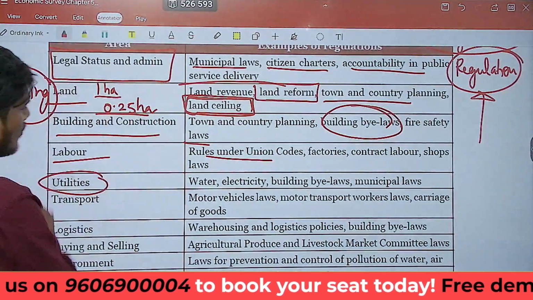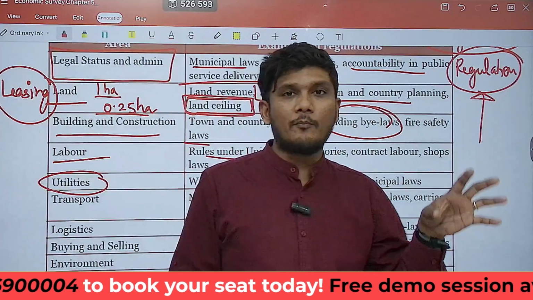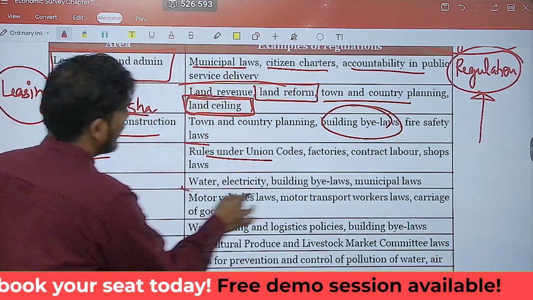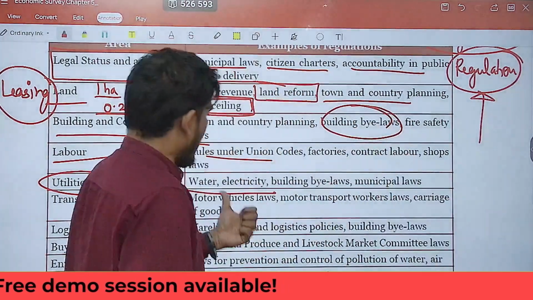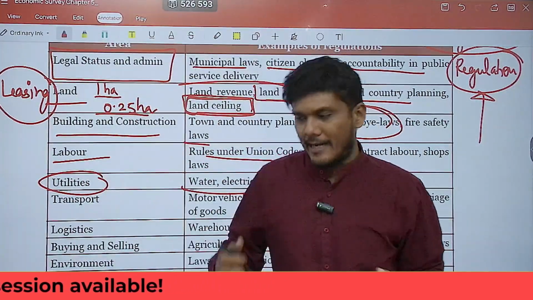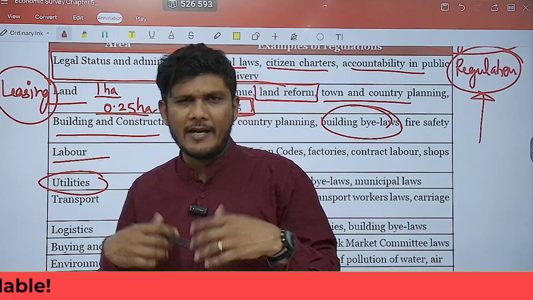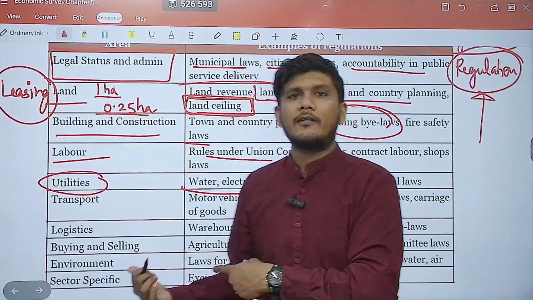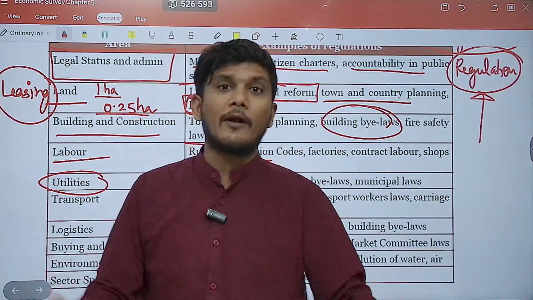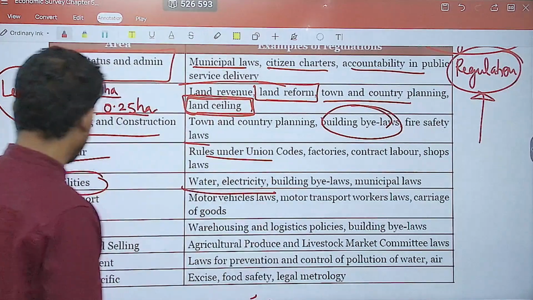Then utilities, water, electricity, building bylaws and municipal laws. The availability of water and electricity for businesses is very important. Imagine you run a business which requires electricity for the machines to run, and there is no electricity for 6 hours today, so your production is down. So this is also a concern.